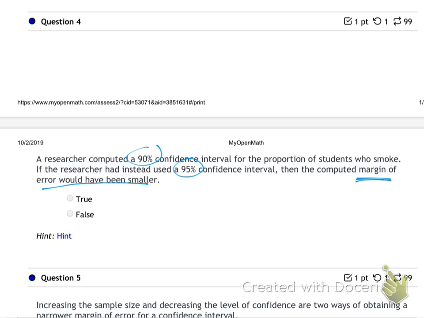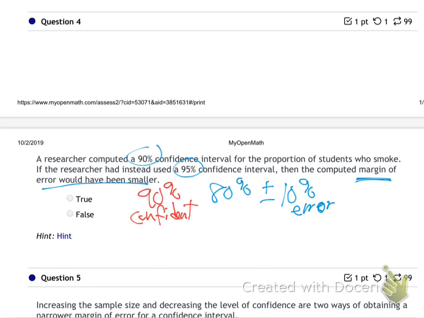Remember when I started off by talking to you about the average on the exam, and I said maybe the average on the retake is going to be 80%, but it's not exactly that, it's give or take 10% error, right? I said I'm 90% confident that on exam 2, the retake, the average is going to be 80%, give or take 10% error, so from 70 to 90.